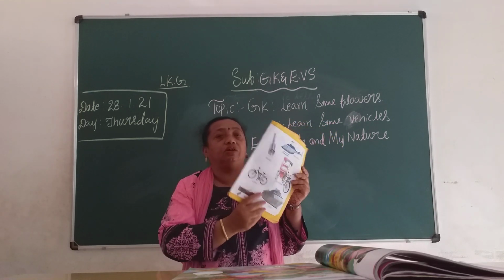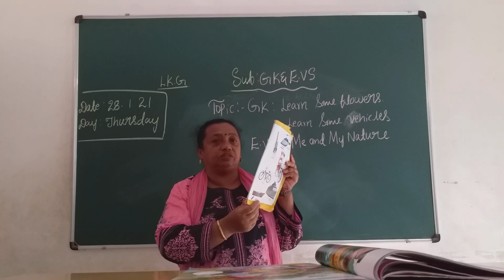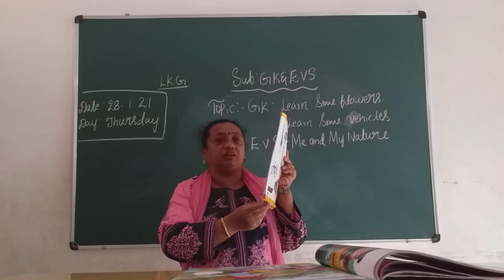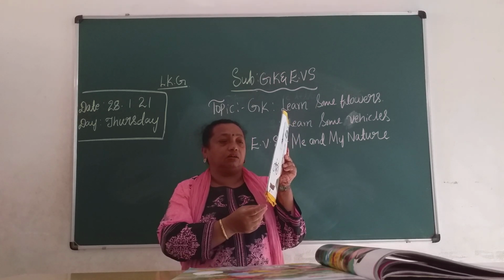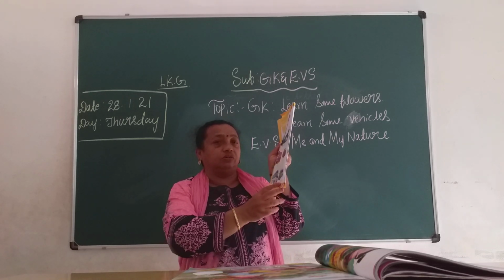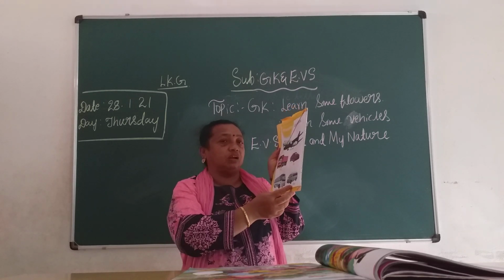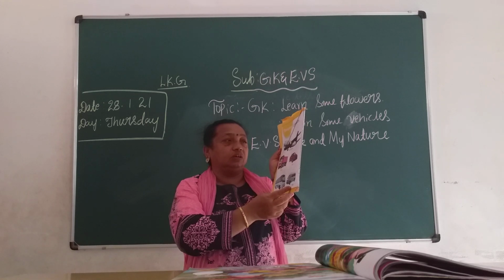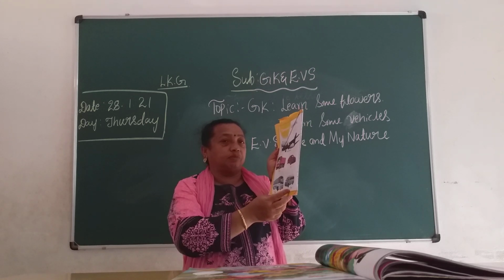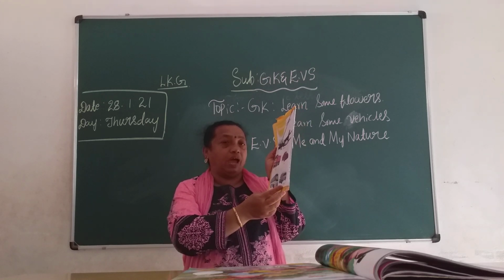See here, in your house cycle and car and all is there, no, children? Some of them in their house are having a cycle or car, no, children. And van also, some of them are using, they are having, no, children. Now which one do you like, children? Some of them are liking car, van, no.